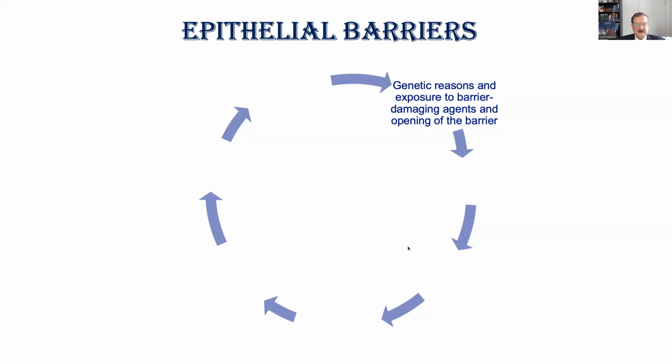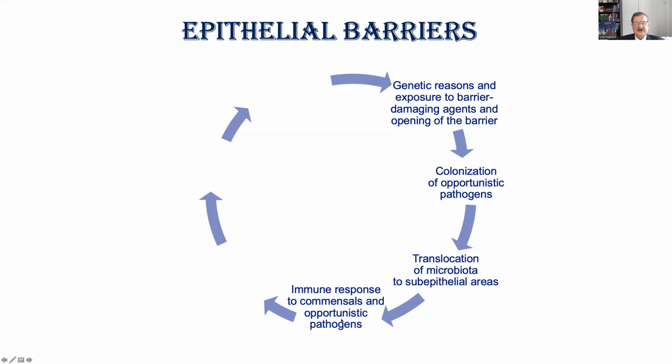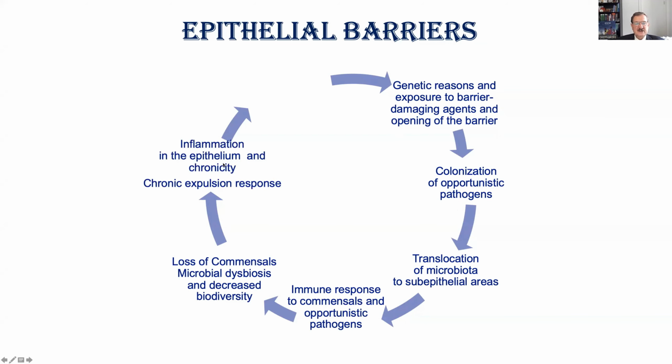Now here's actually a conclusion slide. I would like to discuss with you: the epithelial barriers are damaged, for genetic reasons and exposure to environmental agents. This damage occurs, and colonization of opportunistic pathogens takes place, with translocation of microbiota to subepithelial areas, and immune response to commensals and opportunistic pathogens, and loss of commensals, microbial dysbiosis, and decreased biodiversity.